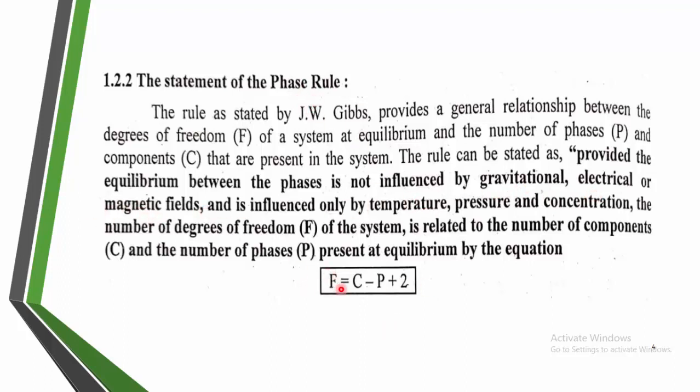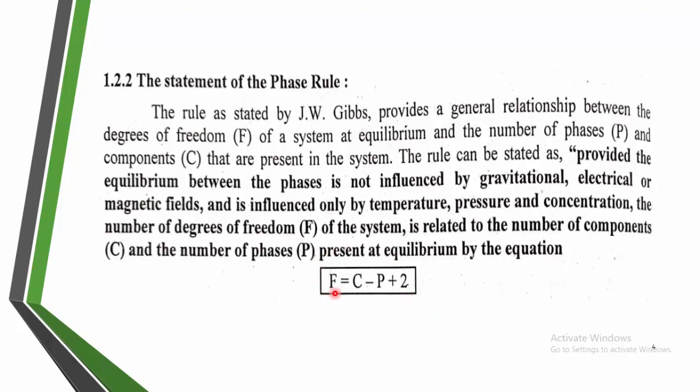Therefore the phase rule gives the relationship between degree of freedom with phases and components of the system. So the degree of freedom can be calculated with the phase rule, a relation given by J.W. Gibbs. He has given a very important mathematical relation, F is equal to C minus P plus 2.